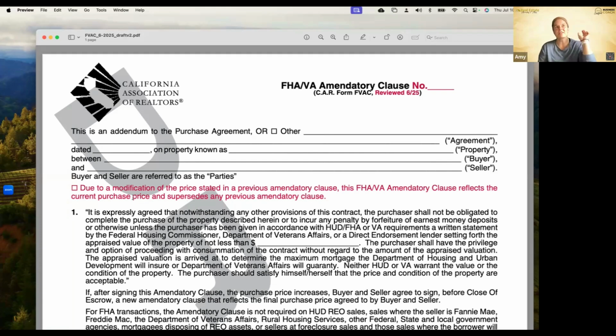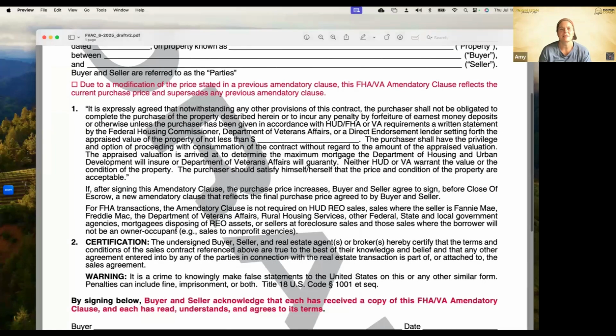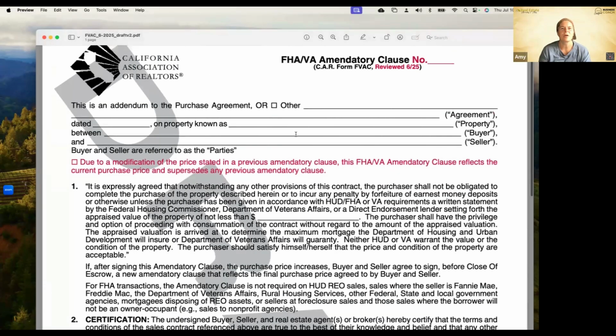And then if they've countered us on the price, or maybe the appraisal came in different and we're changing it, we would check that little box there under the beginning where it says, due to a modification in the price stated in the previous amendatory clause, this FHA VA amendatory clause reflects the current purchase price and supersedes any previous amendatory clause, right? It has to get updated with the actual purchase price. For the lender, they require that. So this just gives us the ability to do that and keep track of which one this is. So good change there on our FVAC form.